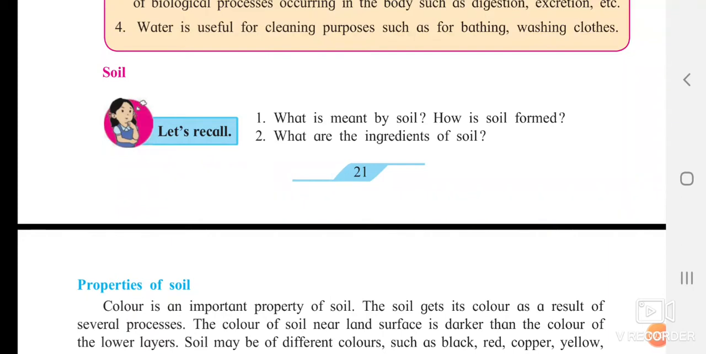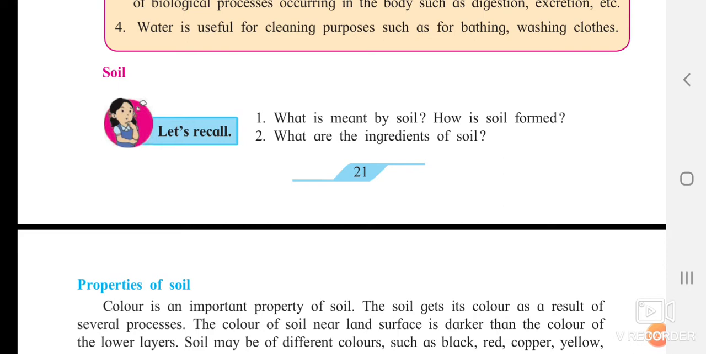Welcome all. We have already started our third lesson, that was properties of natural resources. Now we are going to start the next part of it, that is the soil, which is also termed as land and also as lithosphere. So what is meant by soil and how is soil formed?